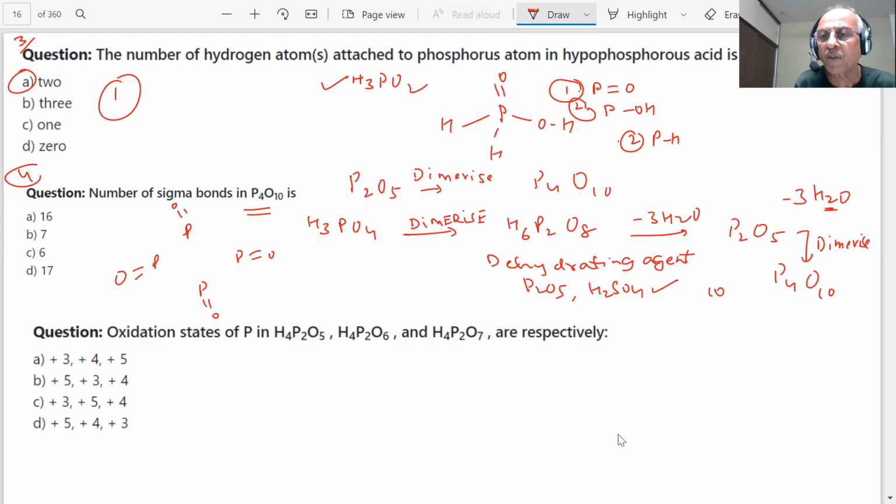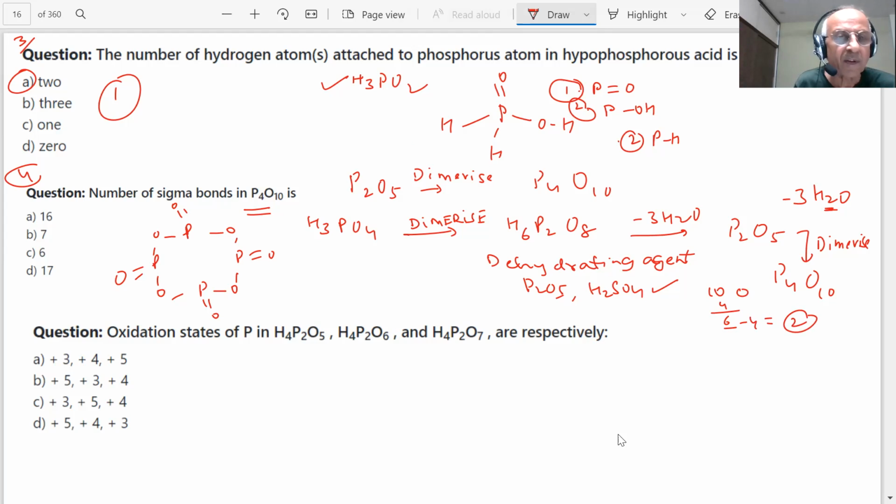4 oxygens gone, 10 oxygens were there. Minus 4, 6 are left. If I put 1 oxygen here, 1 oxygen here, 1 oxygen here, 1 oxygen here, how many oxygens are gone? How many gone, students? Total? 4 more gone. 4 gone more, 2 oxygens left. And you know, each phosphorus is tetrahedral, forming 4 bonds.